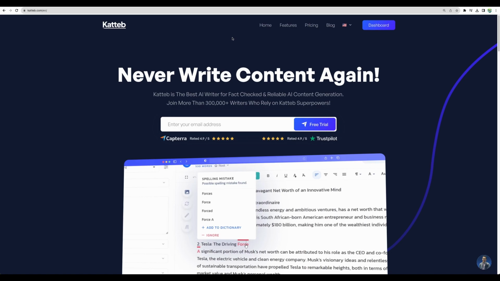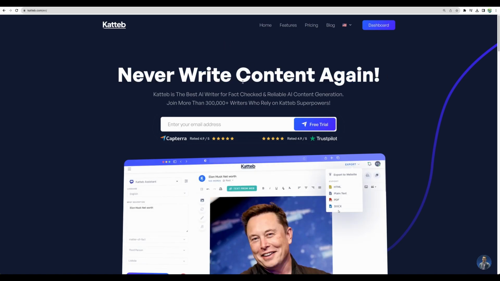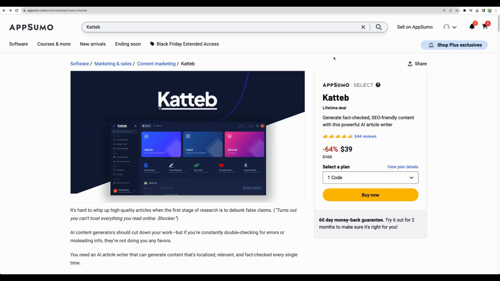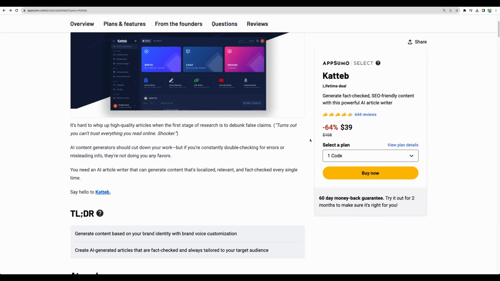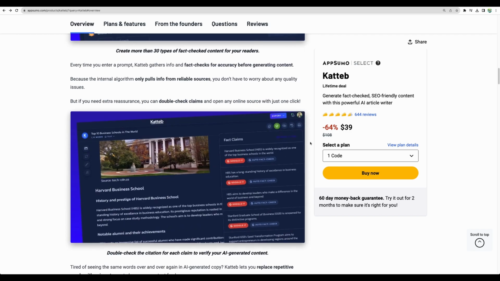Today I will do a revisit video, an updated review of Katteb. I did my review of this tool 4 months ago and now it is back on AppSumo lifetime deal. So in this video we'll see what changed, is it still worth getting, what I like about this tool, and maybe what this tool is missing.